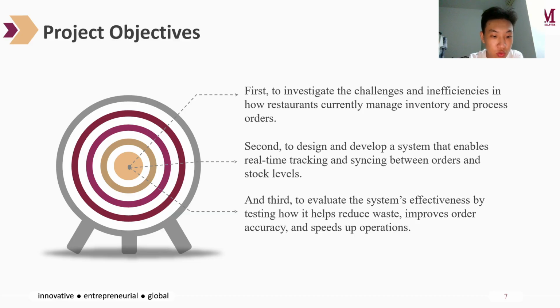And the third one is to evaluate the system's effectiveness by testing how it helps reduce waste, improve order accuracy, and speed up operations.